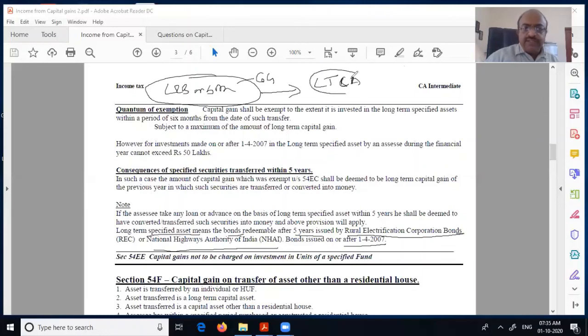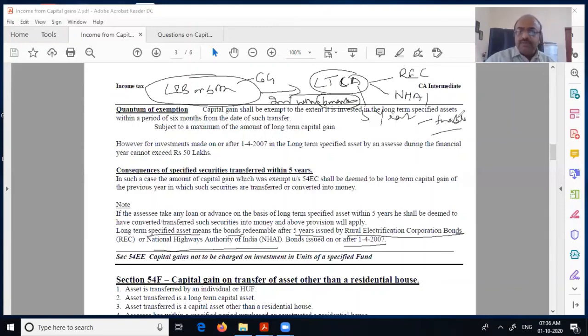What are the specified assets? REC bonds, NHAI bonds. The only condition is you have to hold it for 5 years, and this investment should be done within 6 months. That's the main condition. It should be invested in 6 months, you should hold it for 5 years, and it can be only these bonds. Obviously, the interest that you get from the bonds, on a yearly or monthly basis, whatever, is taxable.